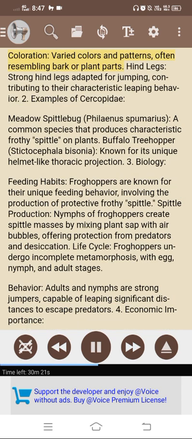Coloration. Varied colors and patterns, often resembling bark or plant parts. Hind legs. Strong hind legs adapted for jumping, contributing to their characteristic leaping behavior.